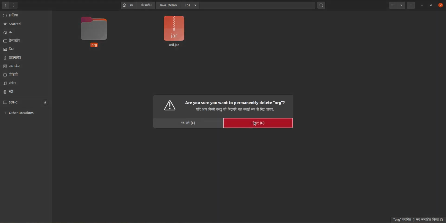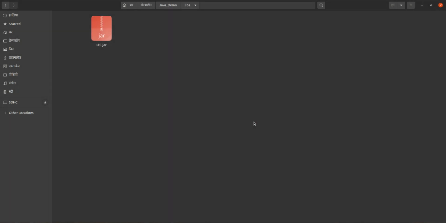We can delete that one, no issue, because this is there already, and this we can export. This we can use in any application. It's free from dependency on any resource or any other program. So you can use this utl.jar in any application.